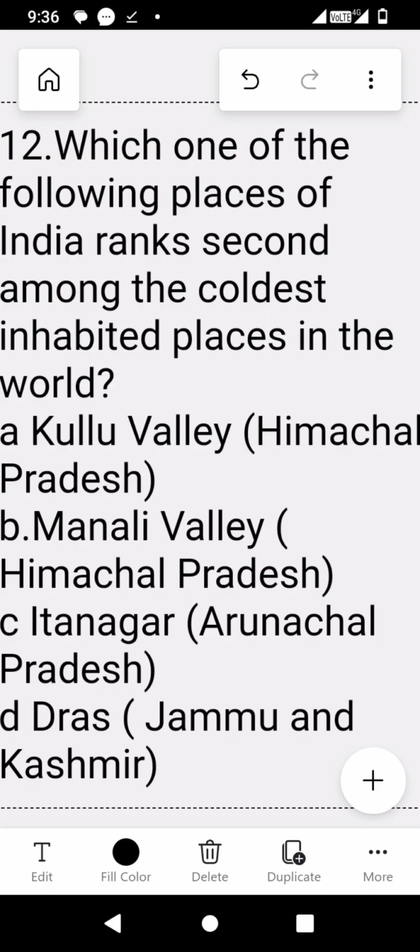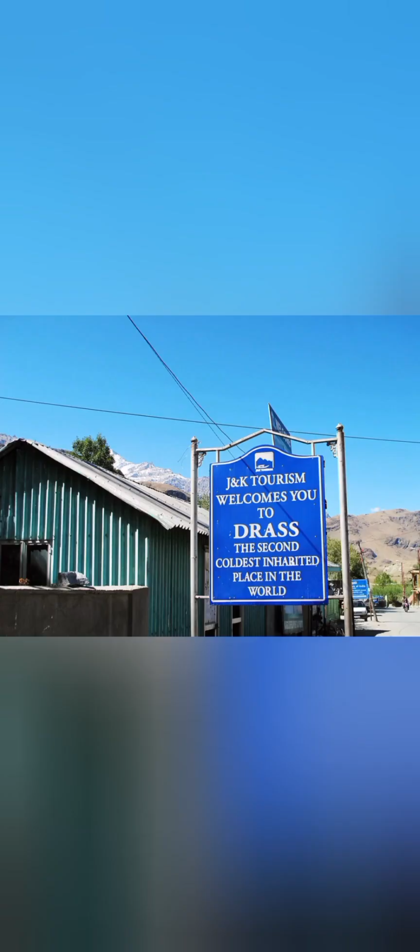The 12th question is, which one of the following places of India ranks second amongst the coldest inhabited places in the world? The options are A. Kulu Valley in Himachal Pradesh, B. Manali Valley in Himachal Pradesh, C. Itanagar, Arunachal Pradesh, and D. Dras in Jammu and Kashmir. So, Dras, which is in Jammu and Kashmir, in the district of Kargil, is the second coldest place in the world.